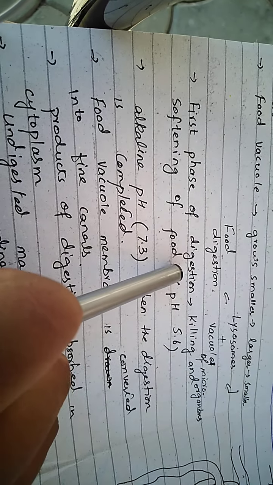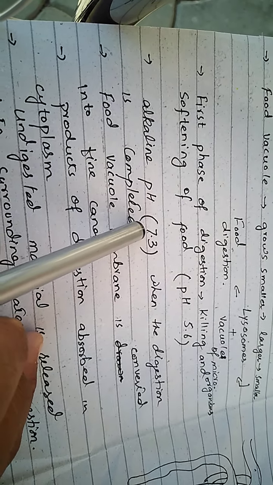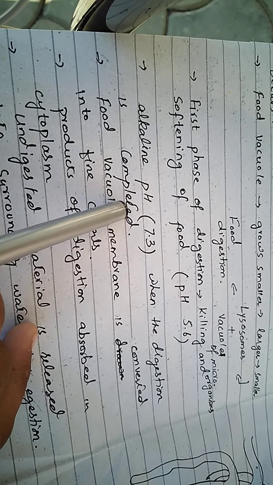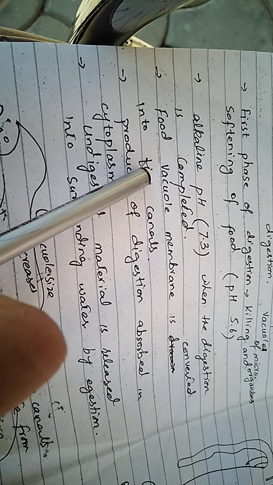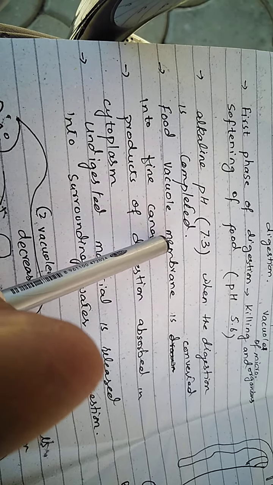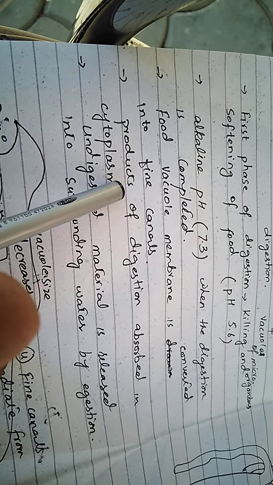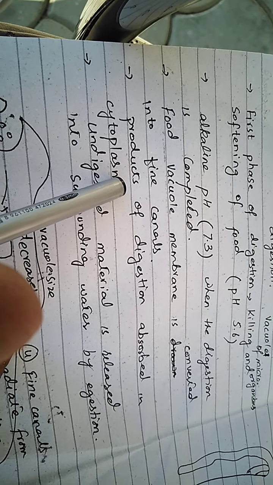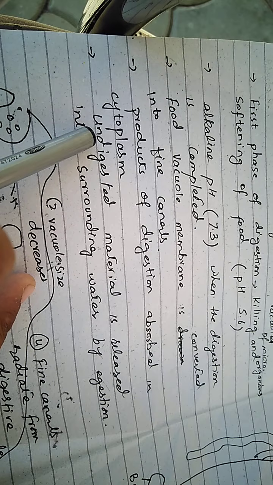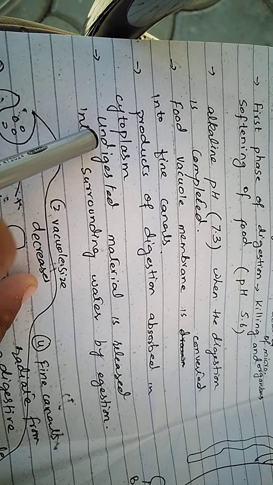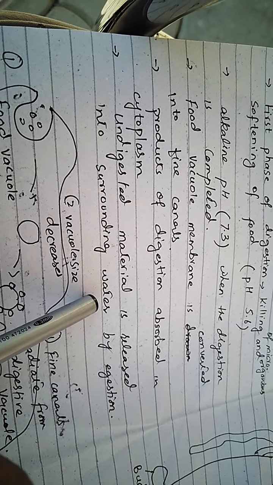Then the pH converts into alkaline, that is 7.3. When digestion is completed, fine canals extend from the vacuole and distribute the food particles into the whole cytoplasm, and then the digested material is released from any surface of the body of the amoeba.